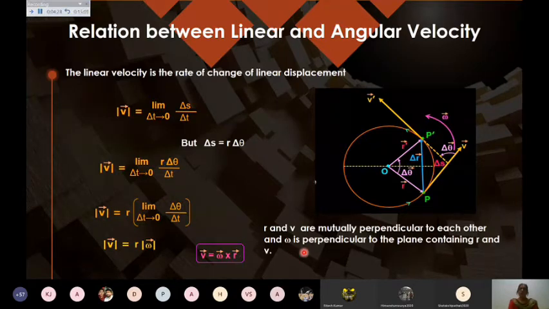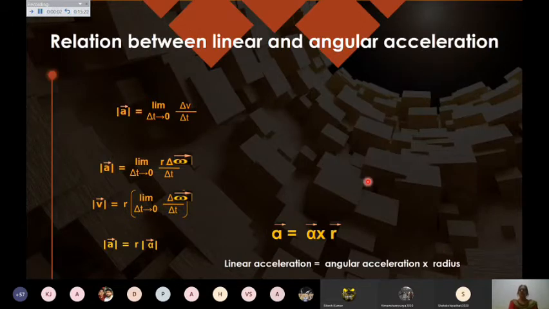Directions are very important in circular motion. When you are able to find the direction, it means you are perfect. So the right hand rule which we have done for the cross product of vectors should be clear to you at this step.